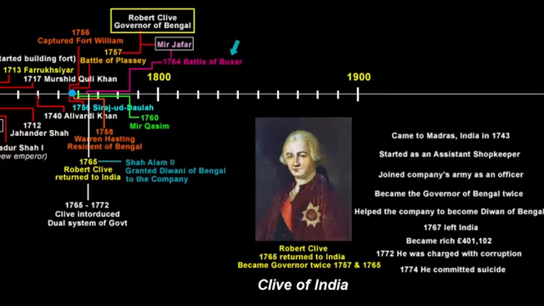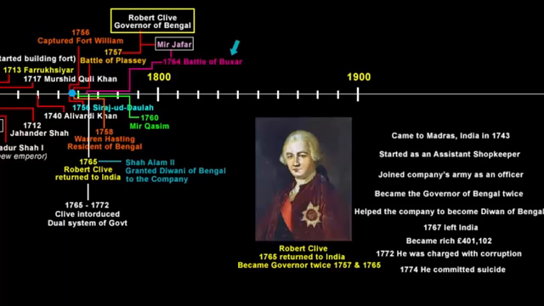It would not be correct in saying that all the company officials were corrupt like Clive. In fact, there were many who did not make a lot of money. There were many who died in India due to disease and war. Many of them came from humble backgrounds, as their desire was to earn enough in India, return to Britain and lead a comfortable life. And those who returned with a lot of wealth, like Robert Clive, lived a lavish, flashy lifestyle. They were called Nabobs. It's an English version of the Indian word Nawab.